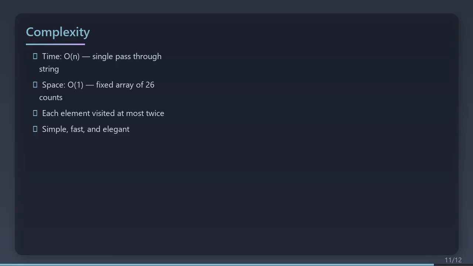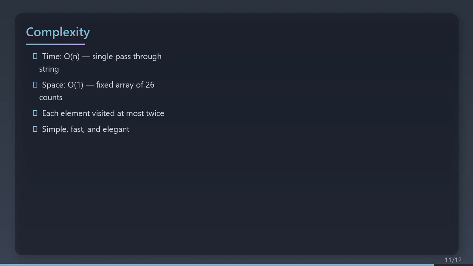Complexity. Time, O of n. We go through the string once with the right pointer. The left pointer also moves at most n times total. So overall, O of n. Space, O of 1. The count array has exactly 26 slots, regardless of input size. No hash maps, no extra strings. Just a fixed size array and a few variables.